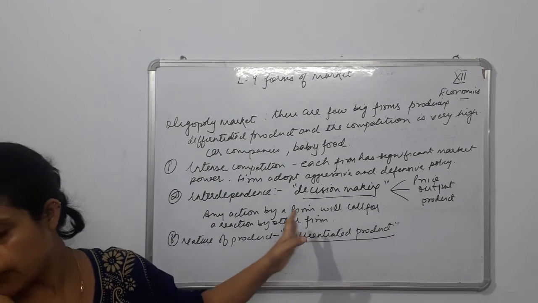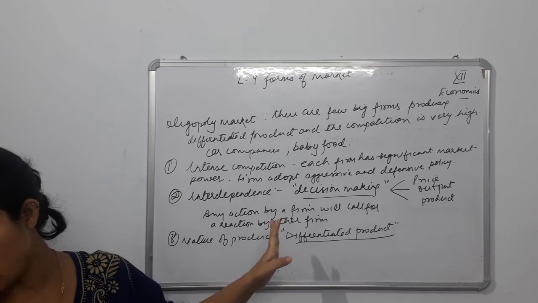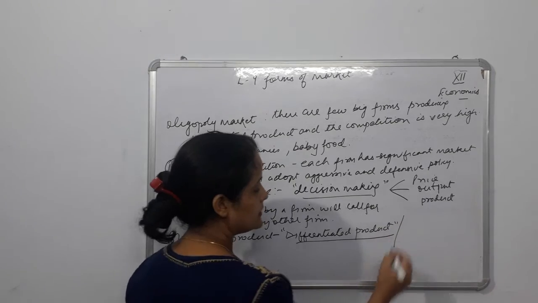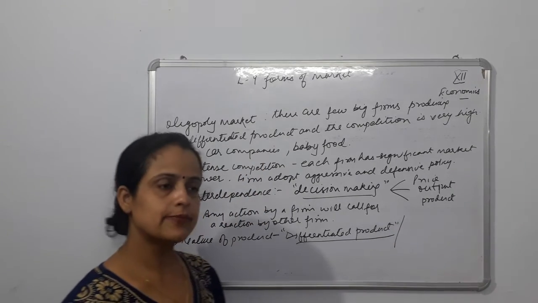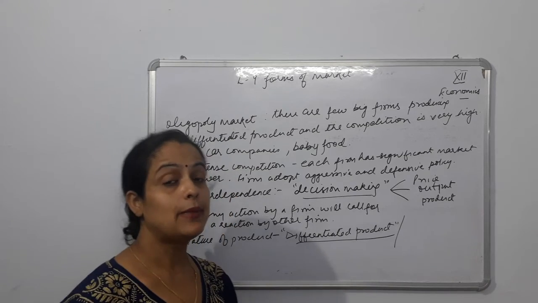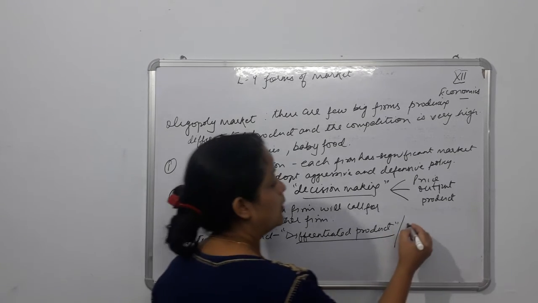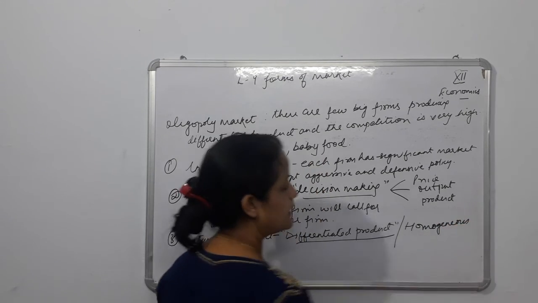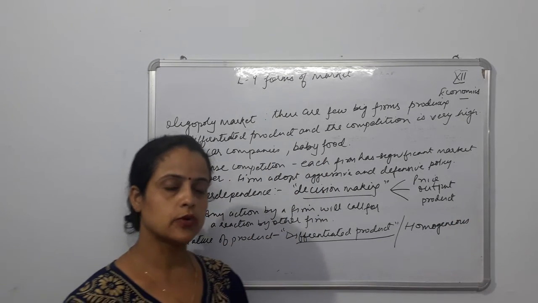So the firm under an oligopoly market may produce either a homogeneous product or a differentiated product. They are saying may. Obviously differentiated products are never homogeneous, but they have said they may produce homogeneous also, right? But mainly you will see that differentiated products are being produced.